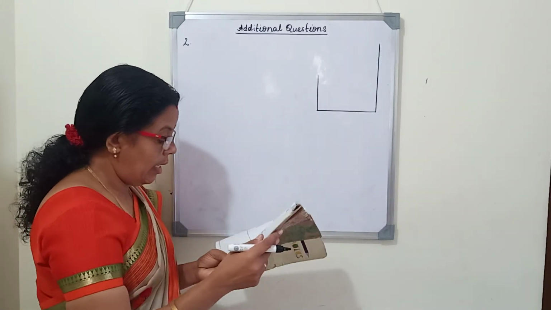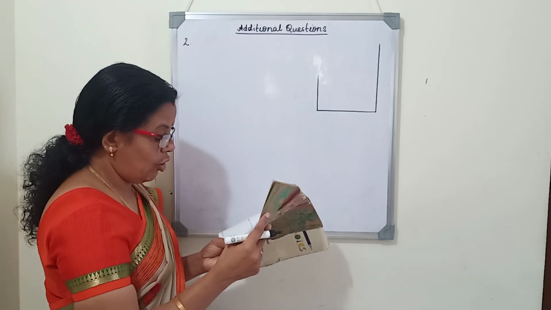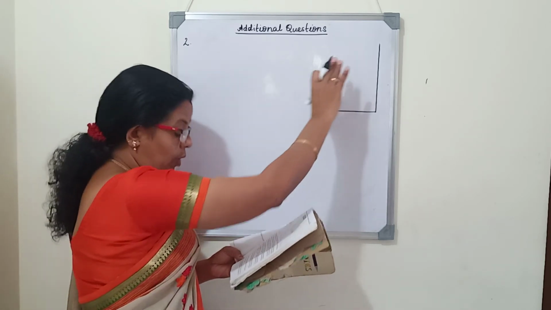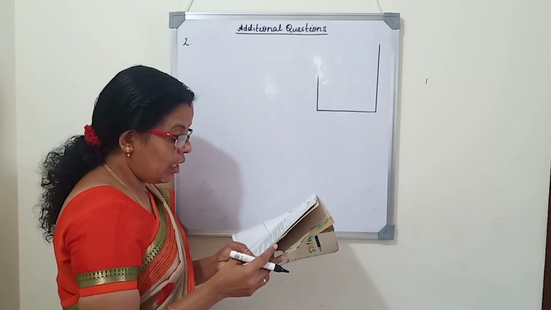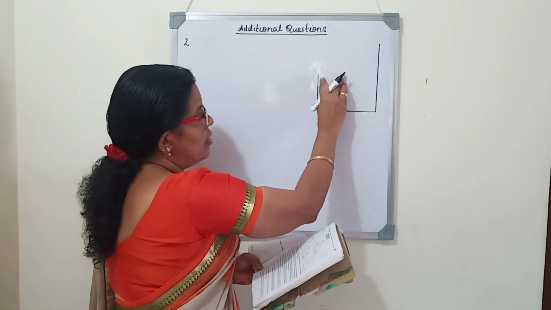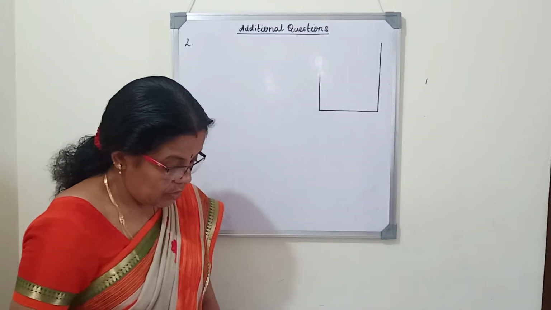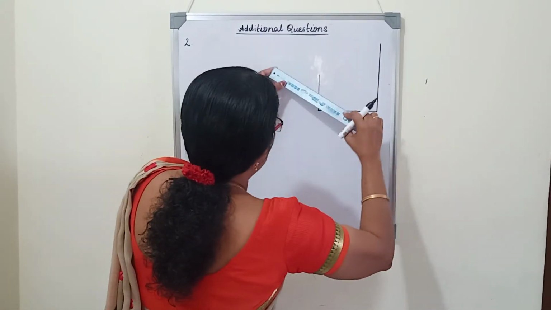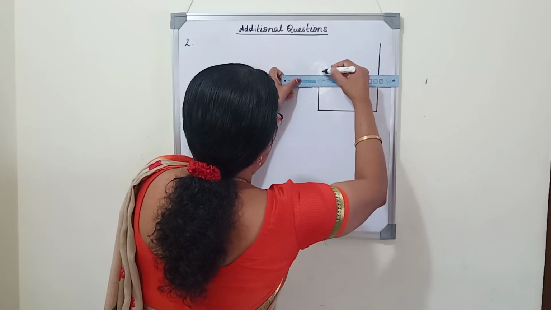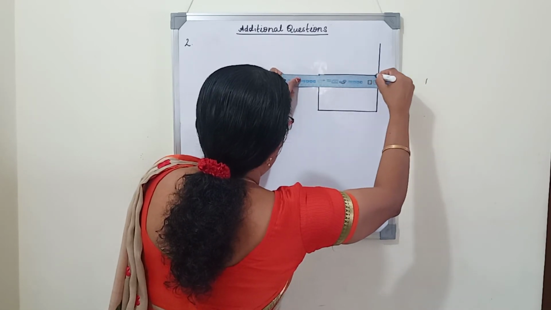Now here once again I'll read. The angle of elevation of the top of a cliff. Elevation means upward angle as seen from the top and bottom of a building. So first of all, from the top of a building looking at the top of the cliff, that will draw angle of elevation. So first I will complete this, completely draw the rectangle shape.